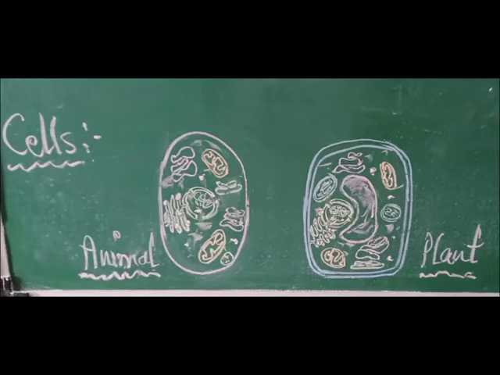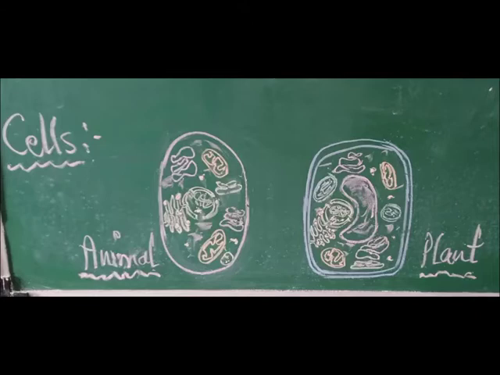Nerve cell you can recall, which you have studied in your primary classes. Elongated structure it is having, as it has to transmit signals. So, such cells only organized into tissues, tissues into organs, organs into organ systems.